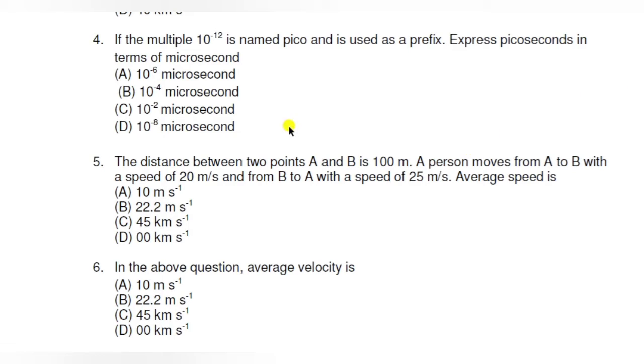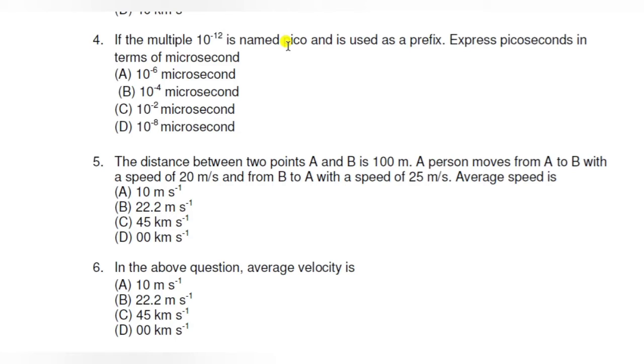Question number 5. The distance between 2 points A and B is 100 meter. A person moves from A to B with a speed of 20 meter per second and from B to A with a speed of 25 meter per second. Average speed is. Option A is 10 meter per second, option B is 22.2 meter per second, option C is 45 km per second and option D is 0 km per second. Here we have to find average speed and we know that average speed equals to total distance upon total time.